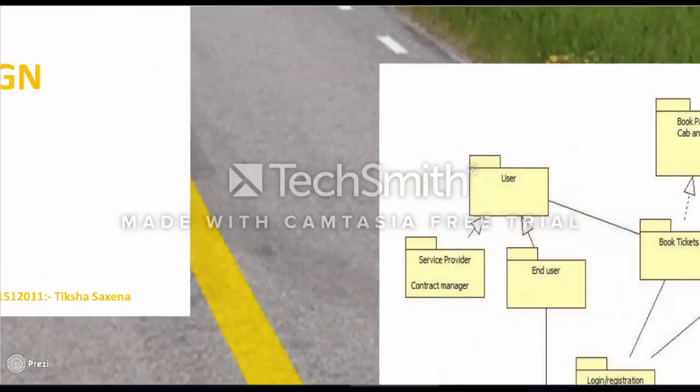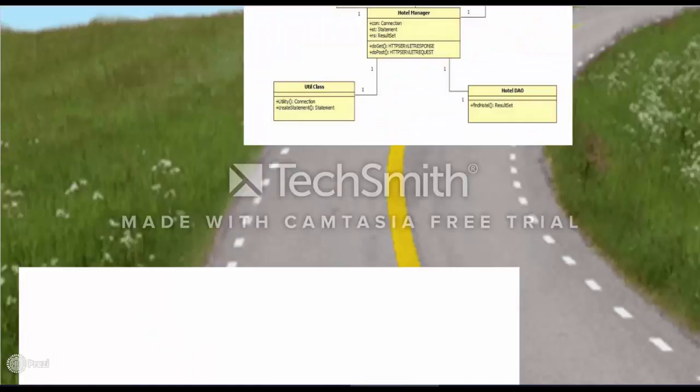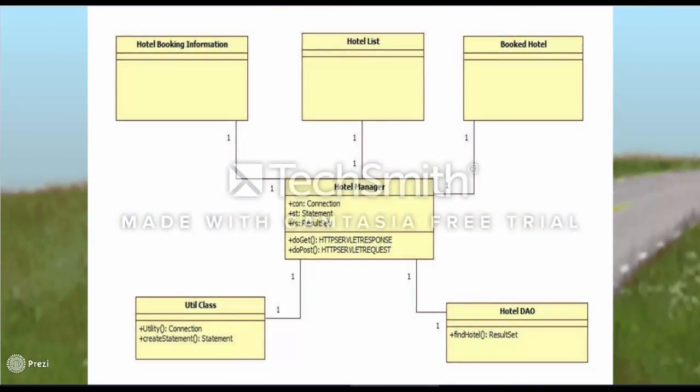I am Diksha and I will be explaining object design. Object design helps to understand the interaction of objects with one another in the solution domain. The objects are divided into three layers: model layer, view layer and controller layer. Hotel booking information, hotel list and booked hotel are on the view layer and together constitute a terminal. Hotel manager is on the controller layer, and util class and hotel DAO are on the model layer.